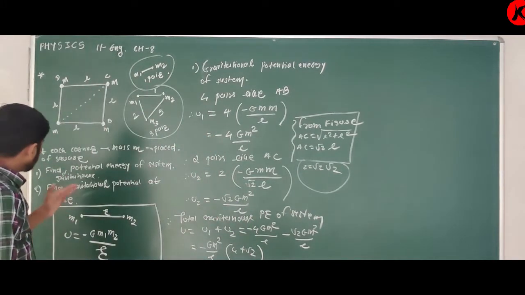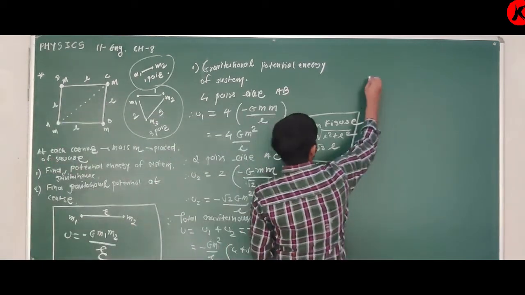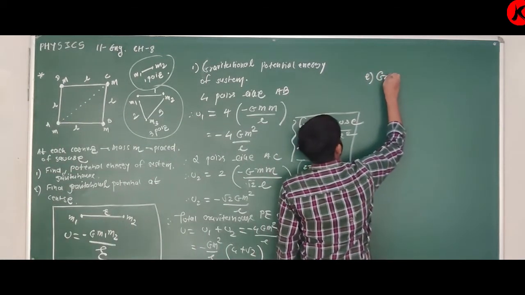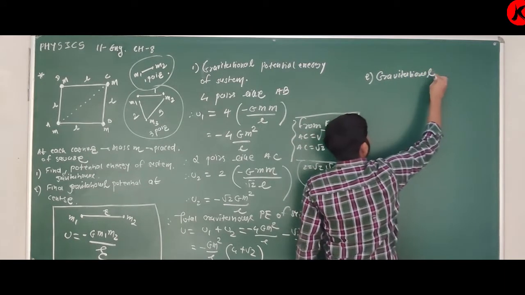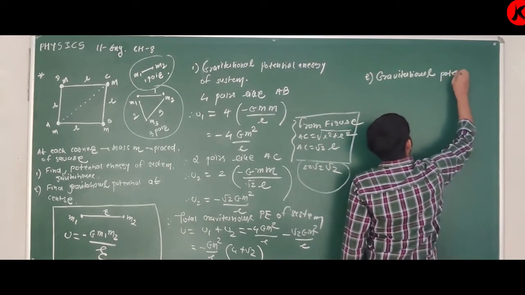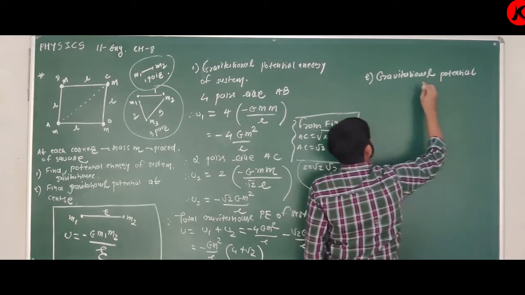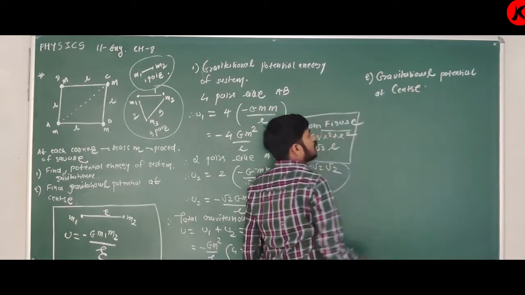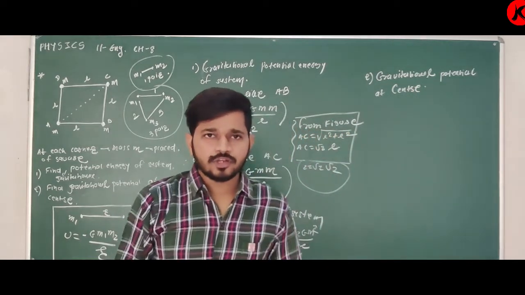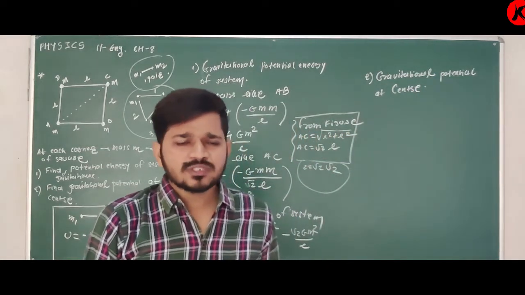Okay. Now second question. Find gravitational potential at center. See, for potential, you have to ask one simple question.